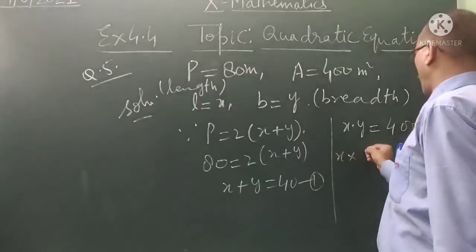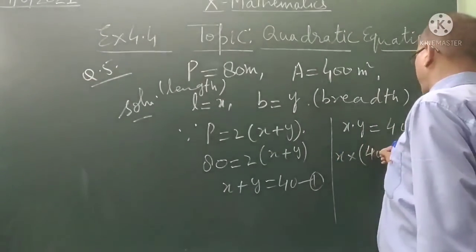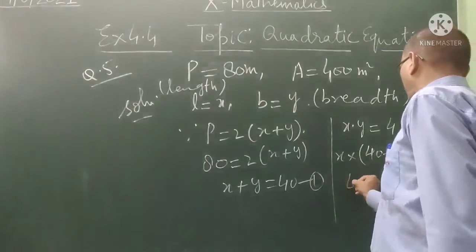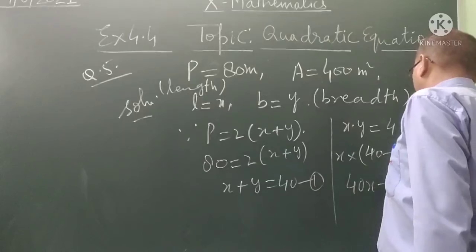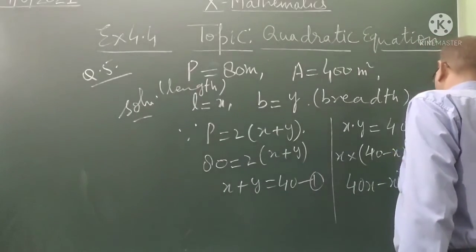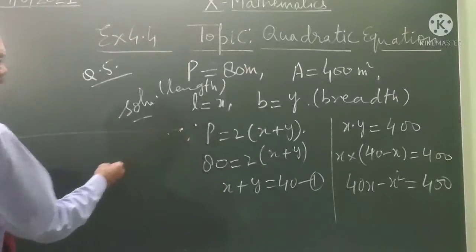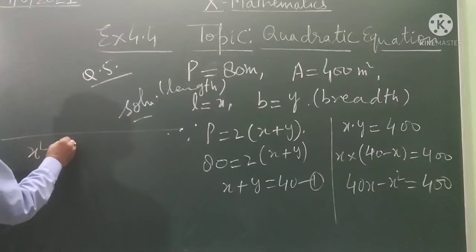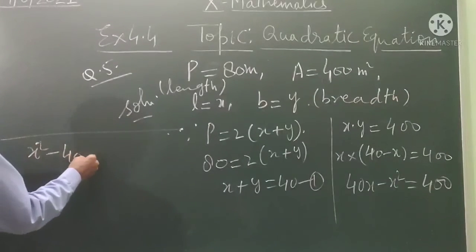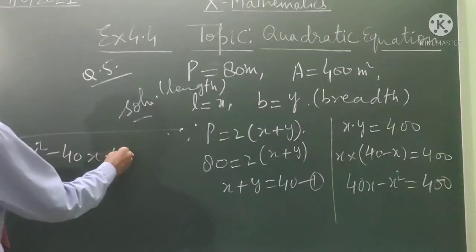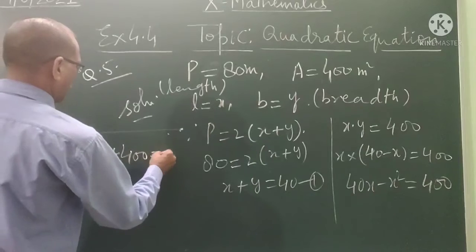X into y is 40 minus x equal to 400, or 40x minus x square equal to 400. We will write it x square minus 40x plus 400 equal to 0.